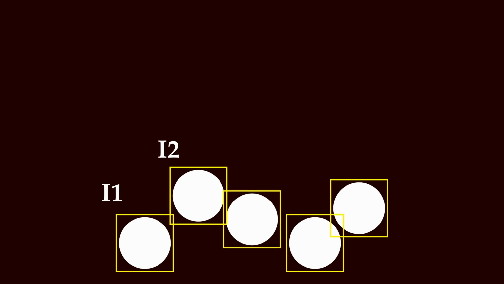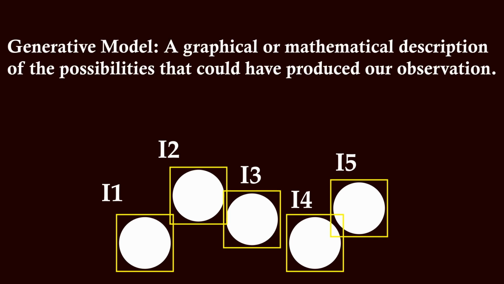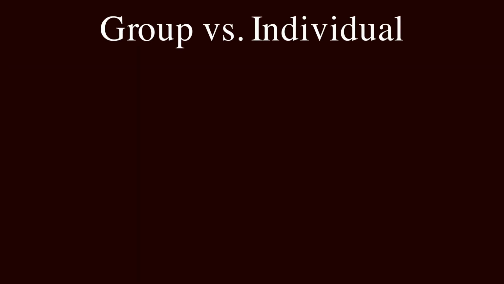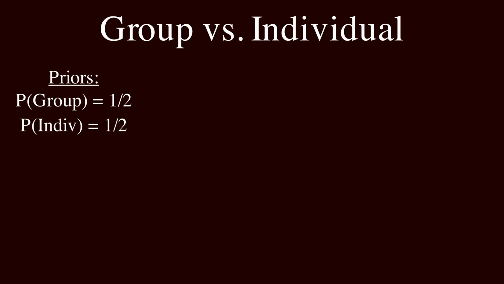Let's denote each dot as a sensory observation: I1, I2, I3, I4, and I5. The first step in Bayesian modeling is to develop what's known as our generative model, a graphical or mathematical description of the possibilities that could have produced our observation. And to simplify some things for ourselves, we can assume that we only considered two possibilities. Either one, the dots are all part of a group and always move together, up or down, with a probability of 1/2, or that the dots are all individual and they move independently to each other, either up or down, also with a probability of 1/2.